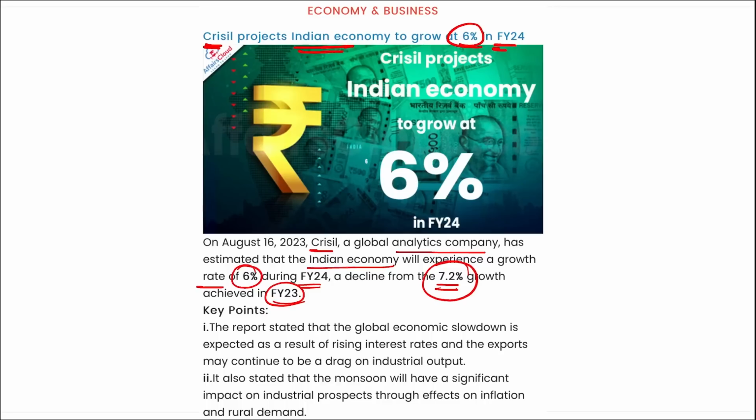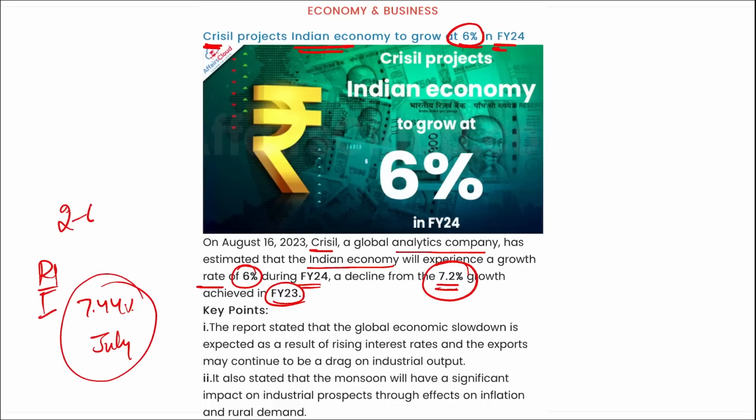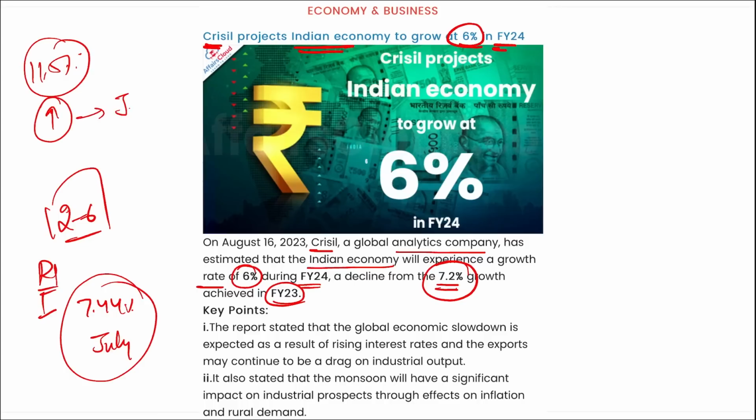Next, remember, if we talk about retail inflation in India, it escalated to 7.44% in the month of July that we discussed yesterday, right? And this is above the target of RBI, that is between 2 to 6%. The notable resurgence in food inflation to 11.5% in July, that was up from 4.5% in June and 3% in May. This marks the highest food inflation rate since April 2022, that is 11.5% inflation rate in the month of July.